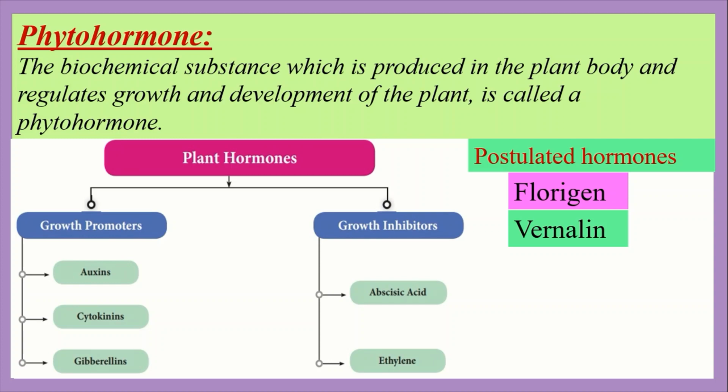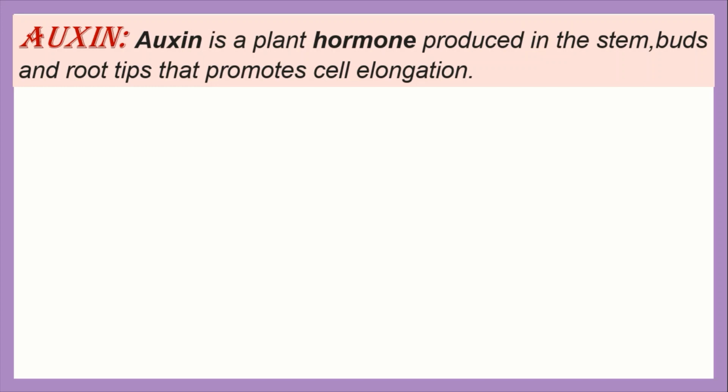Now I will explain the different phytohormones. First one is auxin. Auxin is the best known plant hormone. The auxin is a plant hormone which is produced in the stem, bud and root tip that promotes cell elongation.